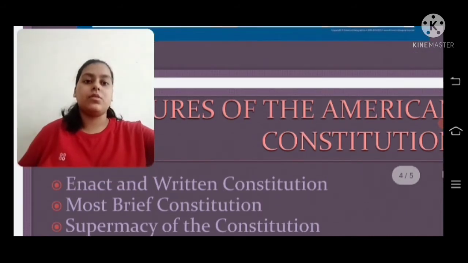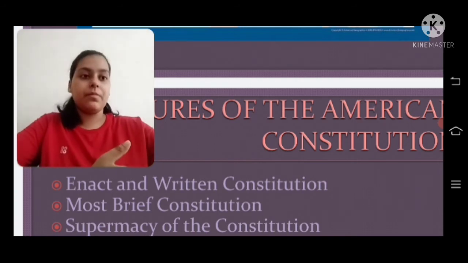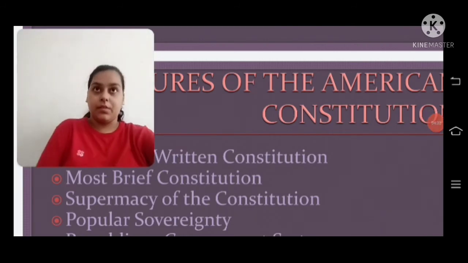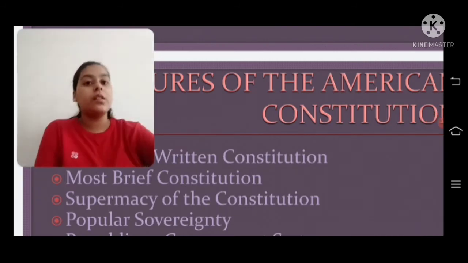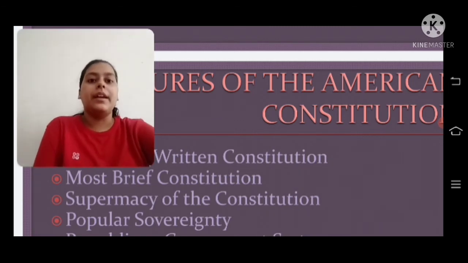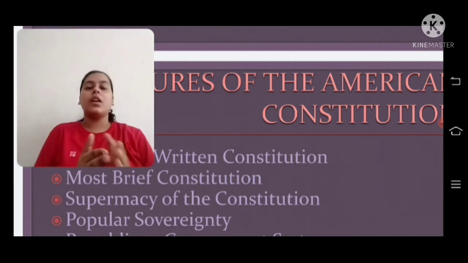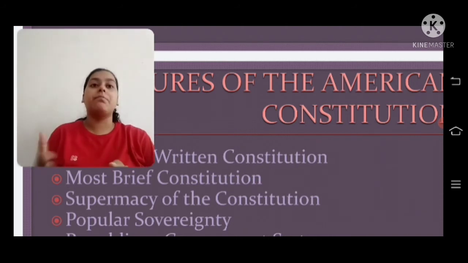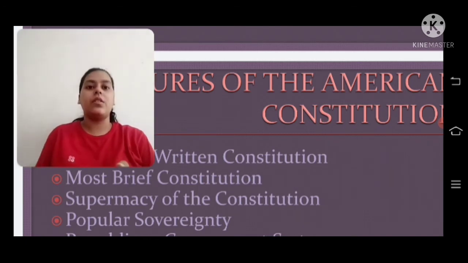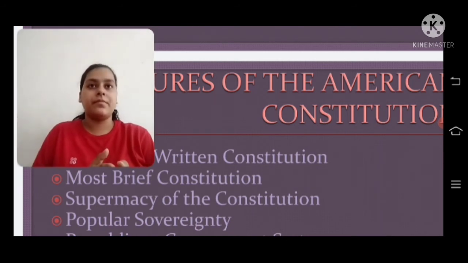Supremacy of the Constitution. In America, the Constitution is supreme. No other law is above the Constitution, right? Next one is popular sovereignty. In the American Constitution, ultimate power resides in the common people. That's why we call it popular sovereignty. It is also called common sovereignty.